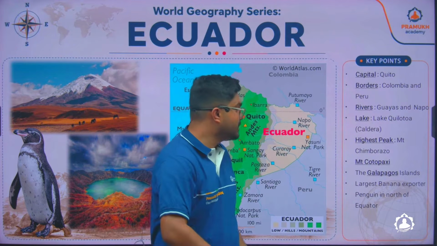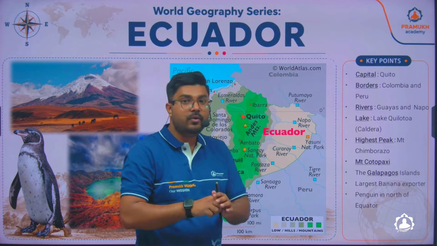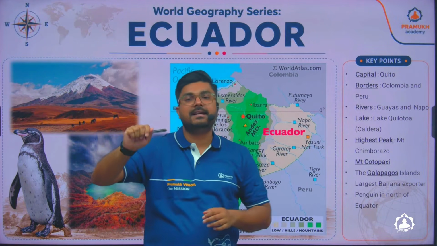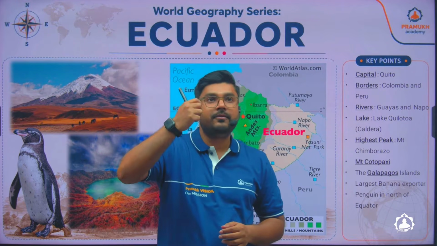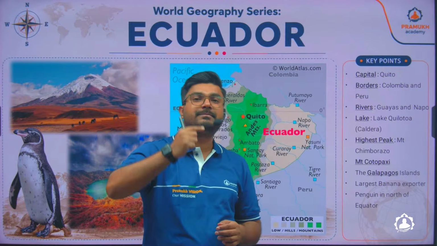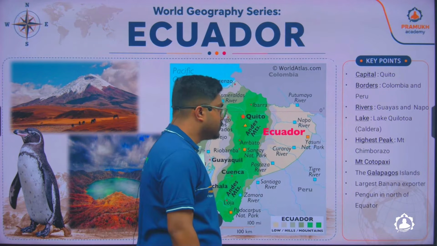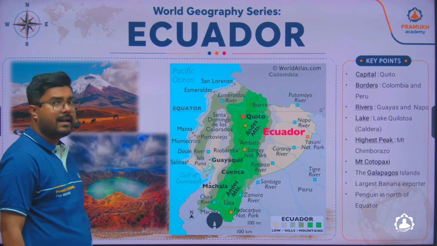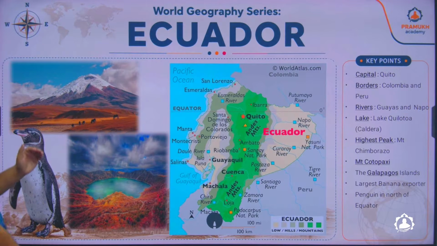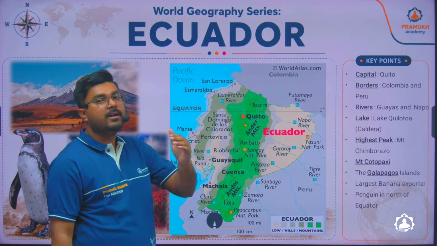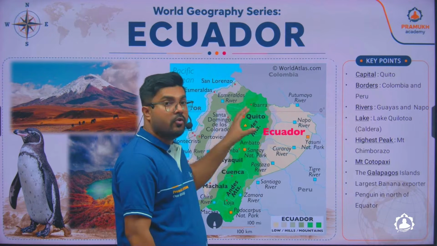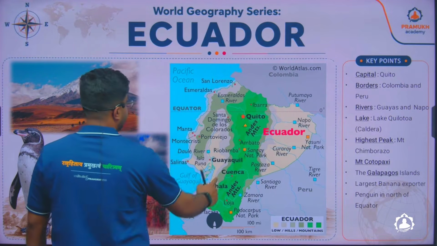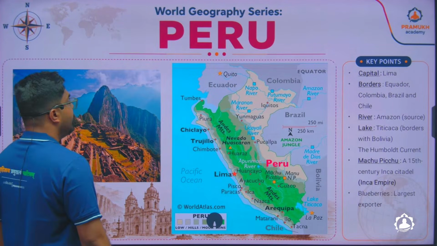Why? It is because it is located on the equator, and we know the earth bulges at the equator. So because of this bulginess, it is the highest point. I mean the nearest point from space, Chimborazo. And remember that they are the largest exporter of bananas. Apart from this, I have told you there's a penguin which is the only penguin found on the equator, the Galapagos penguin, while the rest of the penguins are always found at higher latitudes above 80. Next country to Ecuador is Peru.